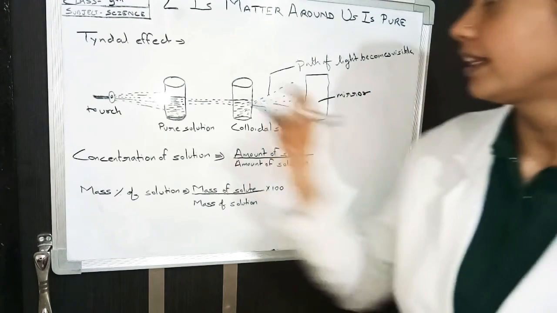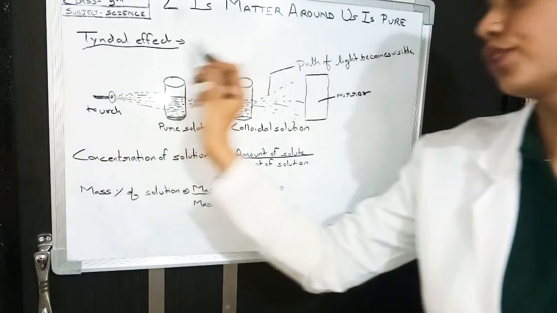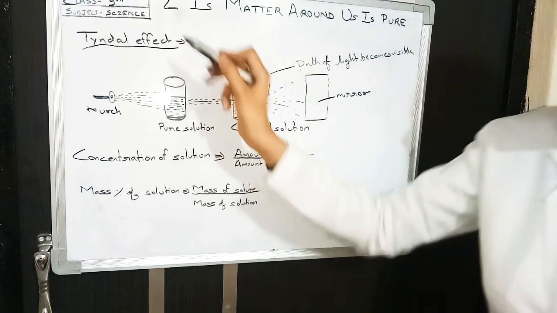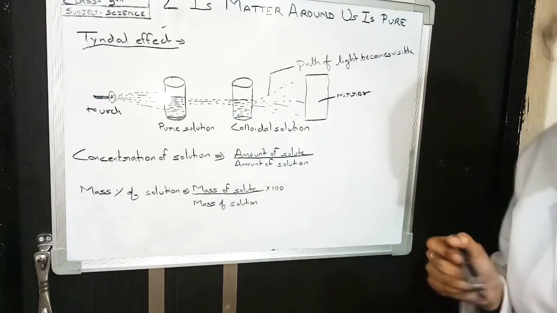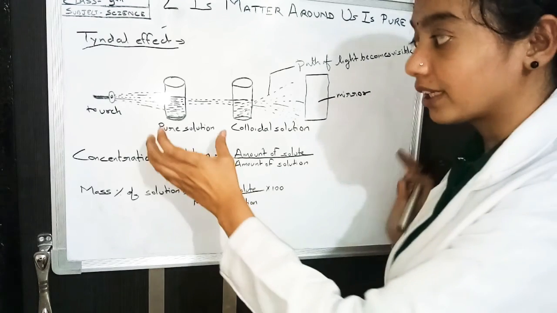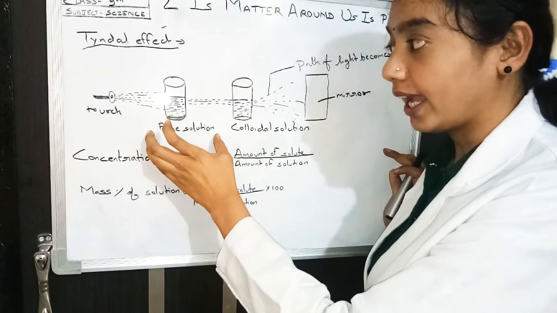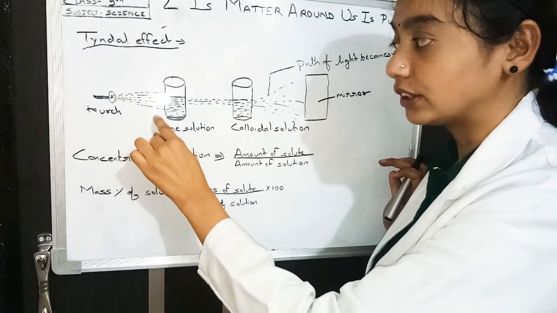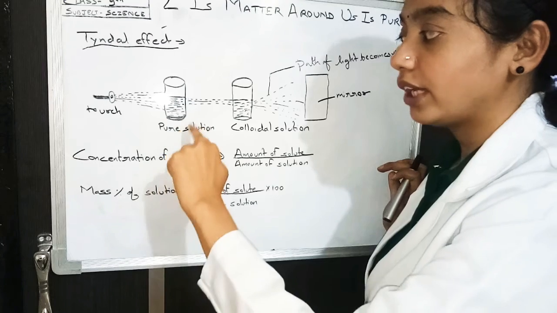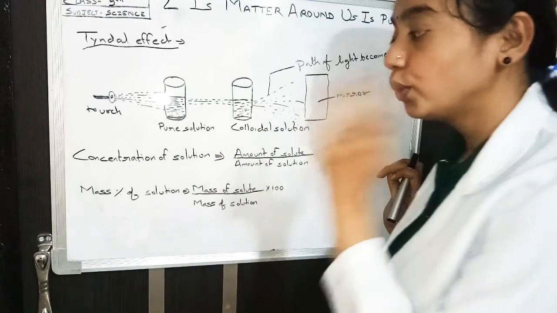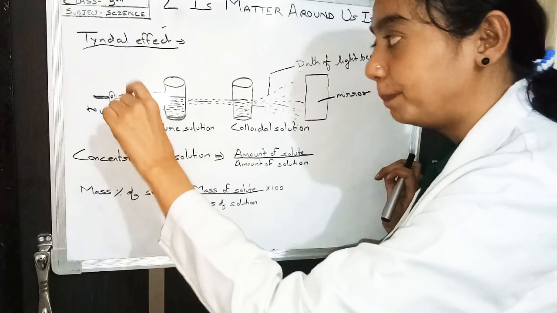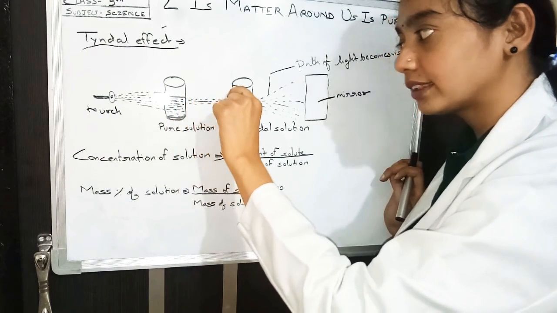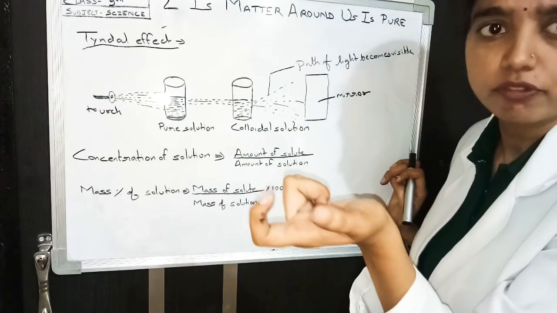So, what is Tyndall effect? I have told you in the previous lecture video that I will discuss it in the next lecture video. So, here is the time to discuss Tyndall effect. Suppose you have taken a pure solution and you are focusing a torchlight in this pure solution. You observe that the beam of light and the rays of light go like this. You get only a dot type of light ray.